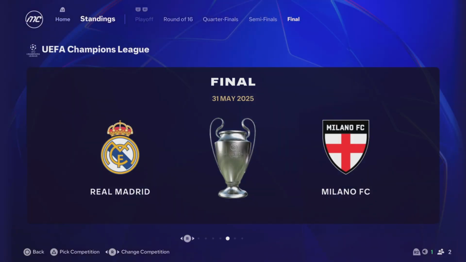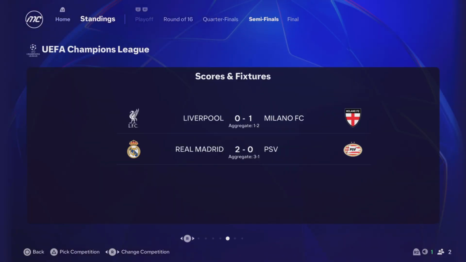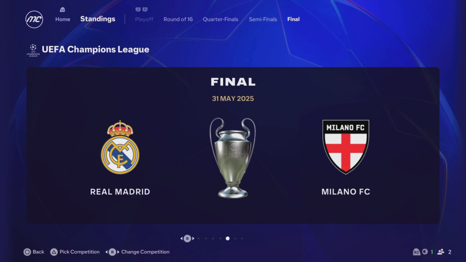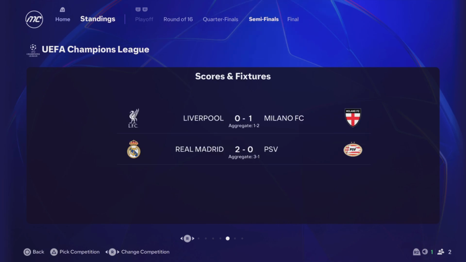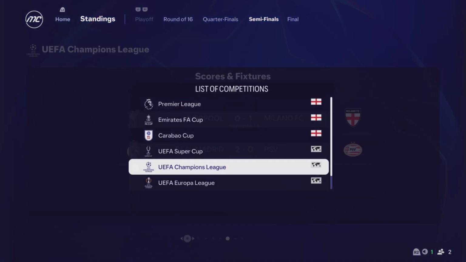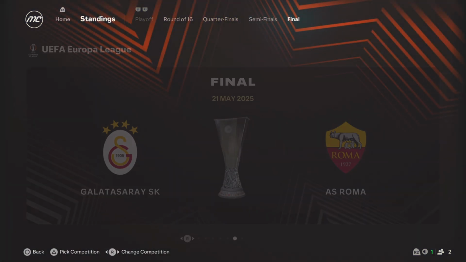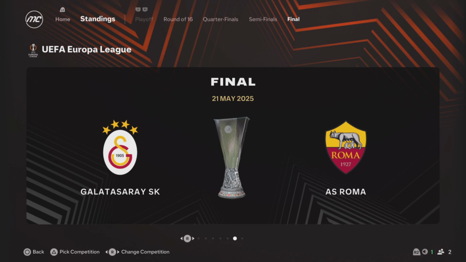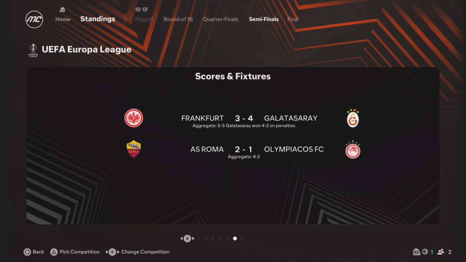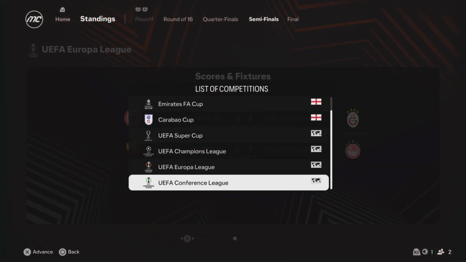Super Cup. Okay. Real Madrid versus AC Milan is the Champions League final. Confirmed. AC Milan versus Real Madrid. 2-1 win in aggregate for Milan and 3-1 for PSV. And Europa League final will be Galatasaray versus Roma, after Galatasaray winning on penalties and Roma winning 4-2 against Olympiacos in aggregate.